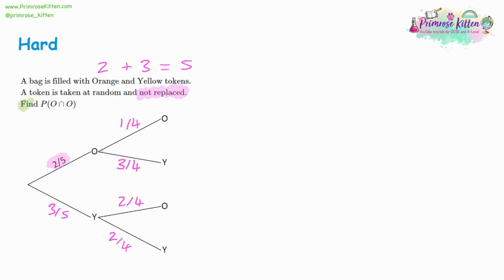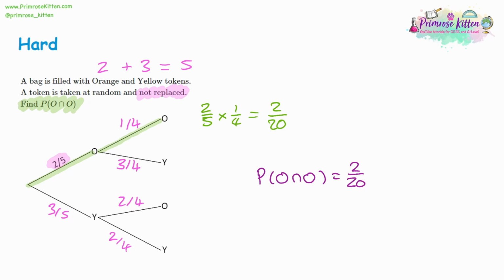So I want to find the probability. We had orange then orange. So we go down the orange route, then down the orange route for a second time. So we're going to have 2/5 multiplied by 1/4. 2 times 1 is 2, and 5 times 4 is 20. So the probability of getting orange and then another orange is 2 out of 20. So the start works the same way and the end works the same way, but what's different is the middle part, where we put the numbers onto the second part of the tree, the top and the bottom.